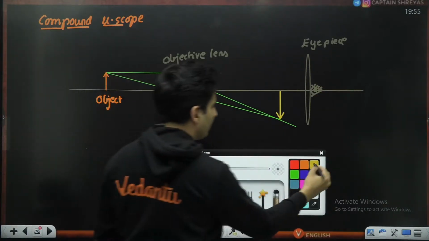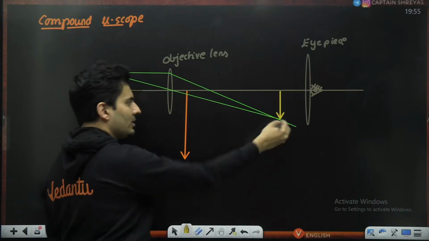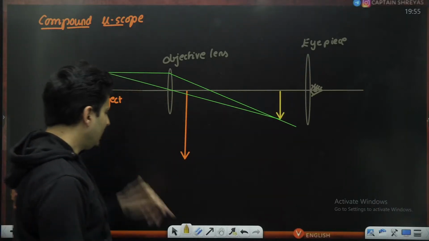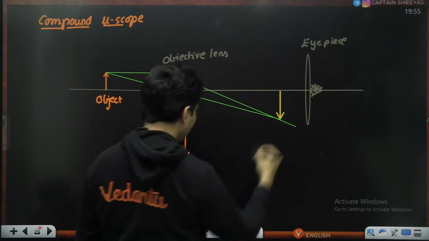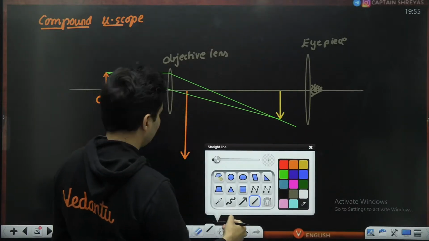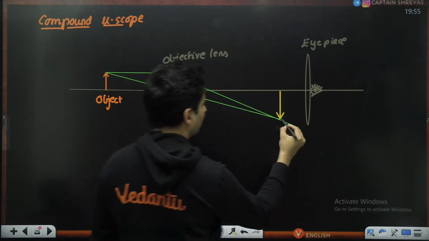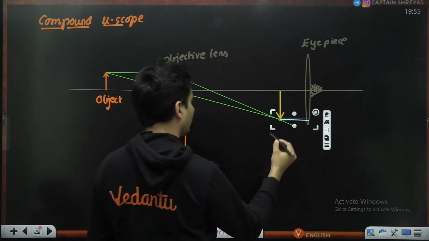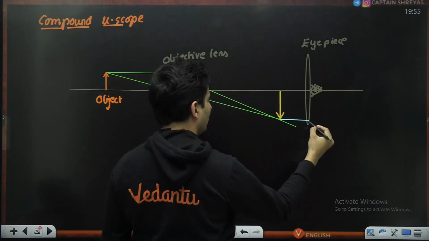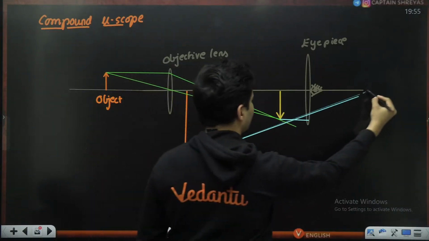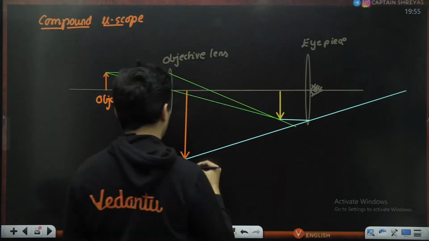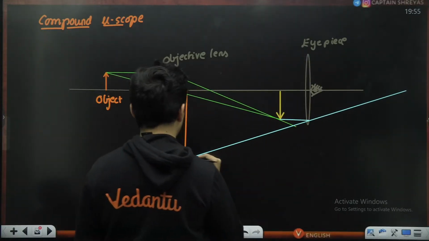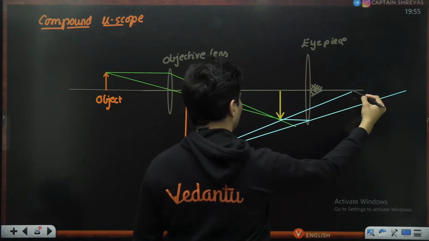Okay, this is your intermediate image. It is not your final image, which will now be the object over there. And then the final rays will come over here like this. It will bend, and when it bends, it will go like this. And another ray, show it.